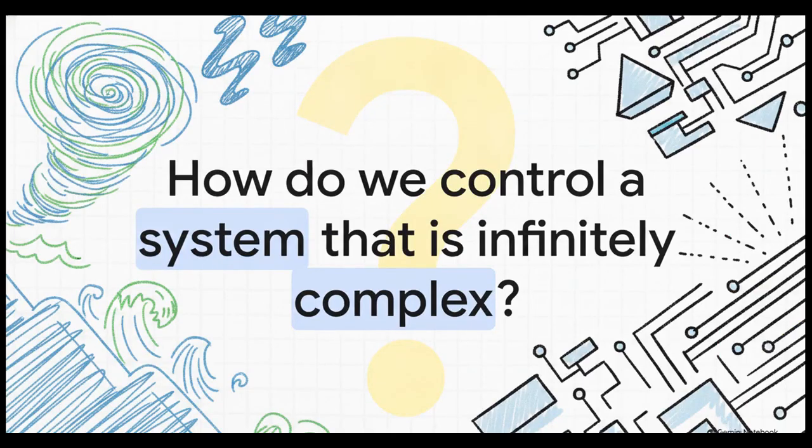Because here is the massive question staring us right in the face. How on earth do you control a system that is infinitely complex? We grapple with this constantly, whether we're trying to model the chaotic natural forces of the Earth, or when we're trying to govern the insanely intricate digital architectures we build from scratch. Control is pretty easy in a vacuum, but out in the real world, it is a massive, massive challenge.